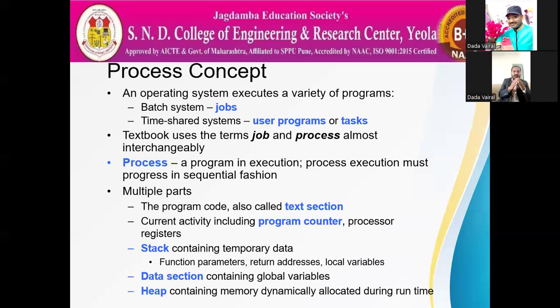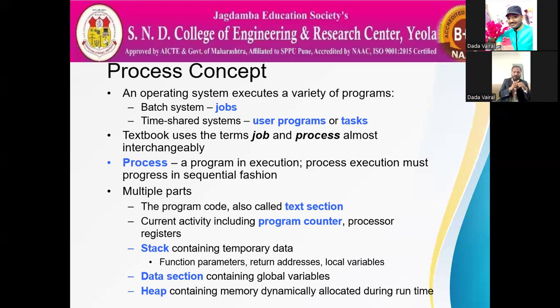What are the parts of a process? There is a text section, a program counter, a stack, a data section, and a heap. In one process, all five parts are there. The text section contains all the text.